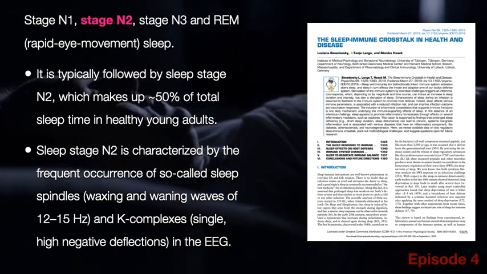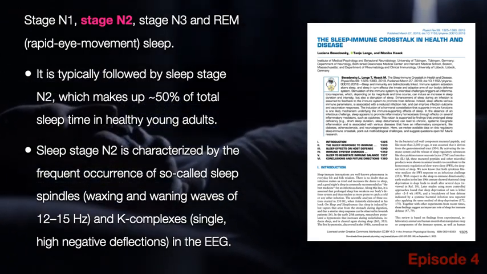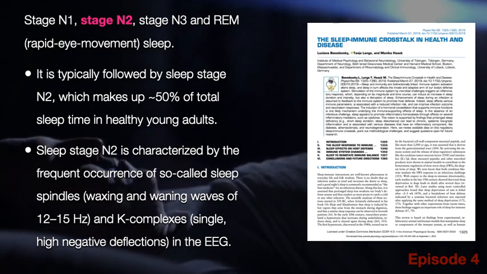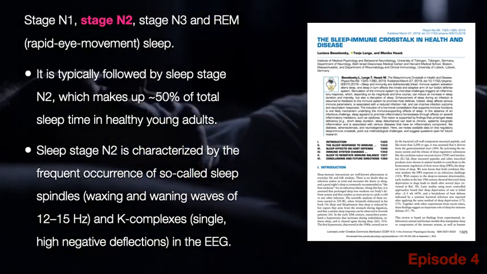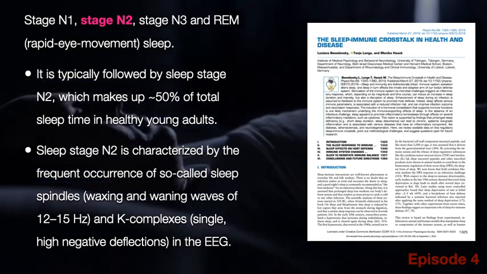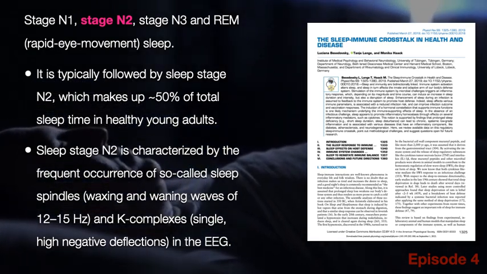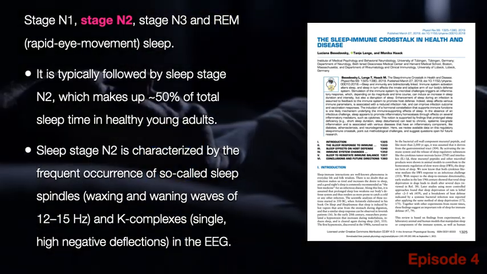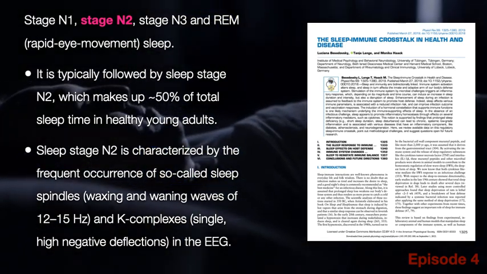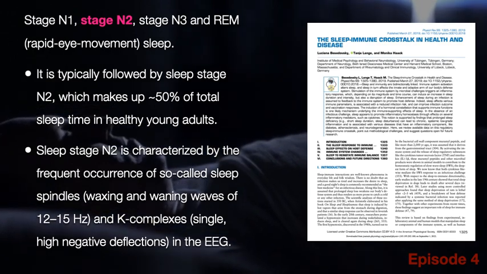Stage N2 makes up 50% of total sleep time in healthy young adults. This stage is characterized by the frequent occurrence of so-called spindles, that is waxing and waning waves of 12 to 15 Hz, and K complexes, which are single high negative deflections, which can be recorded on an EEG.